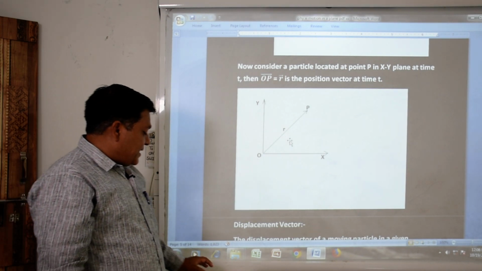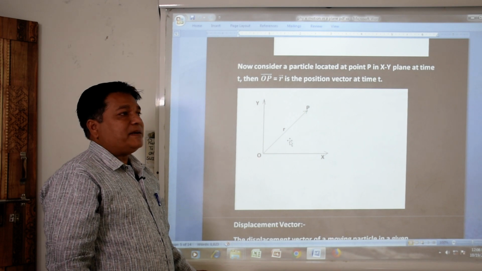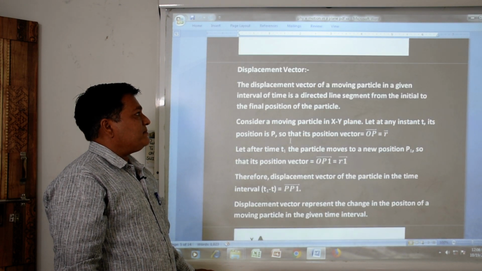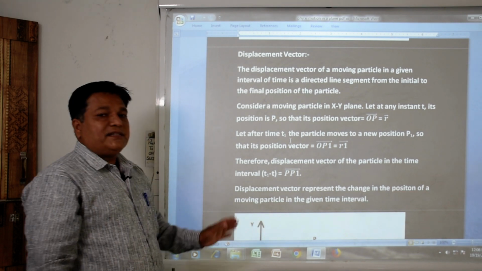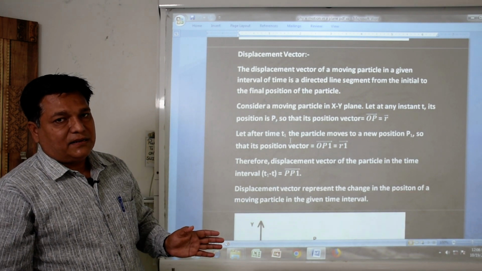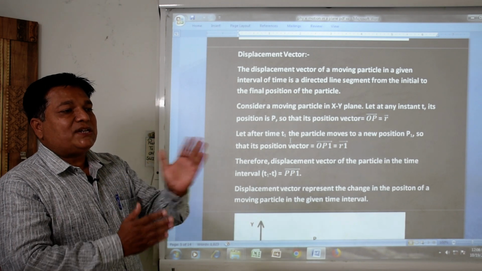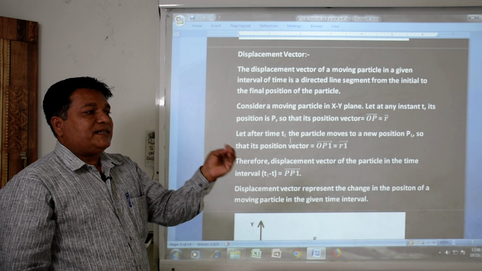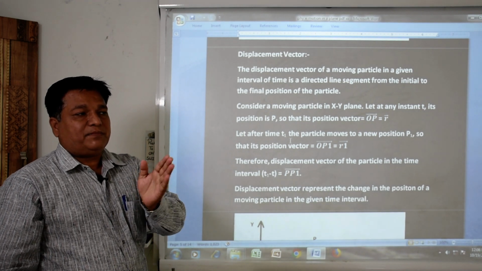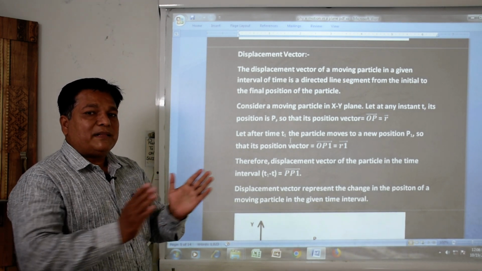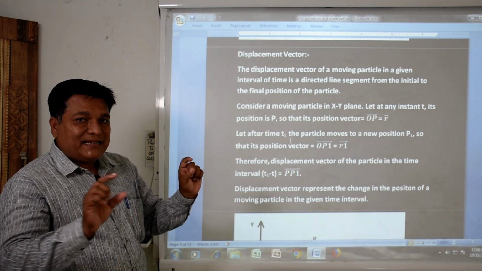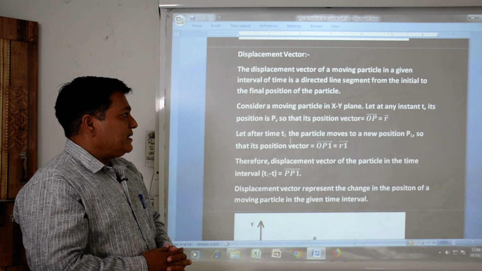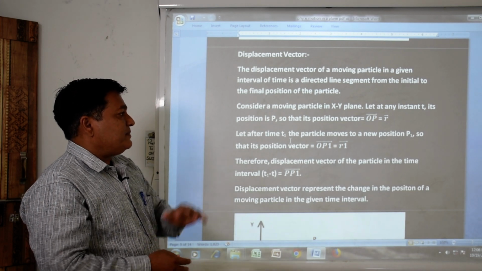Okay, let us try to understand the displacement vector. What do we understand by the displacement vector? Displacement means change in the position of a particular particle. If a particle at the initial stage is at a particular point, after some time it changes its position from one place to another place, meaning one point to another point. What will be the change in the position? This change in the position with change in the time gives us the displacement, and this is said to be the displacement vector.